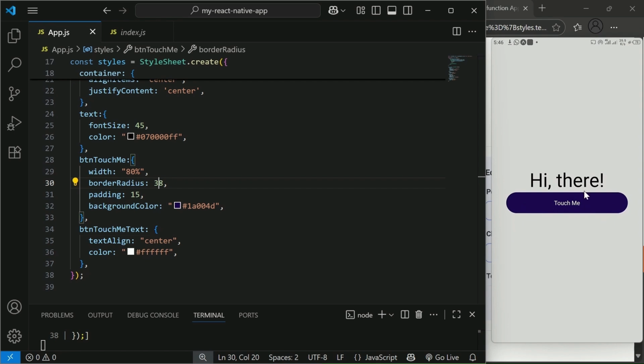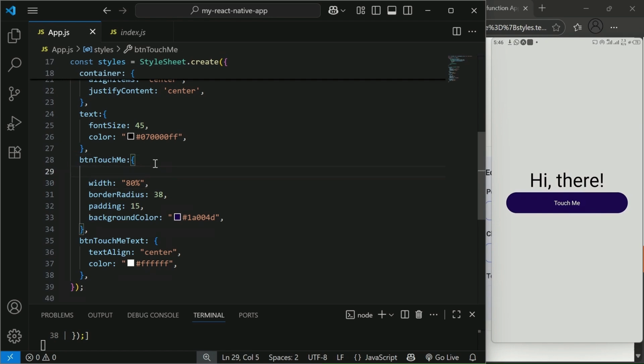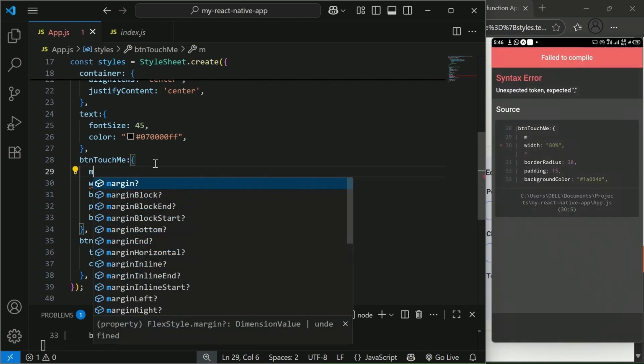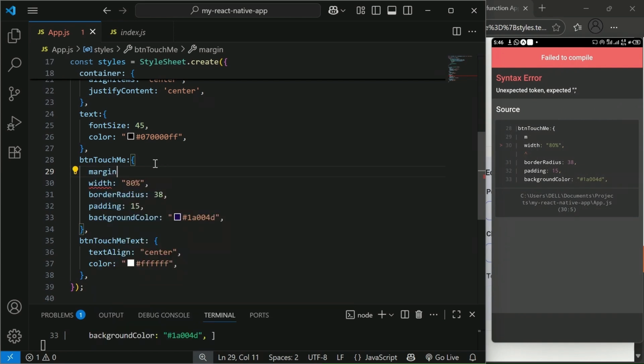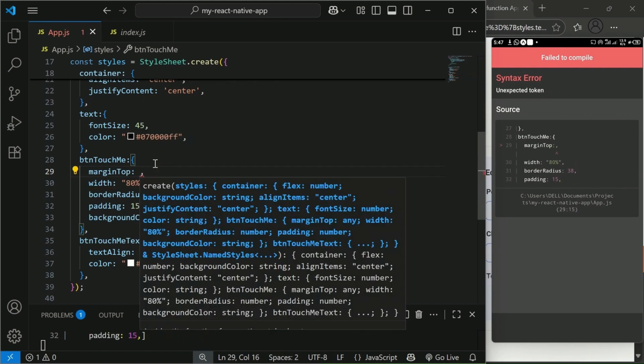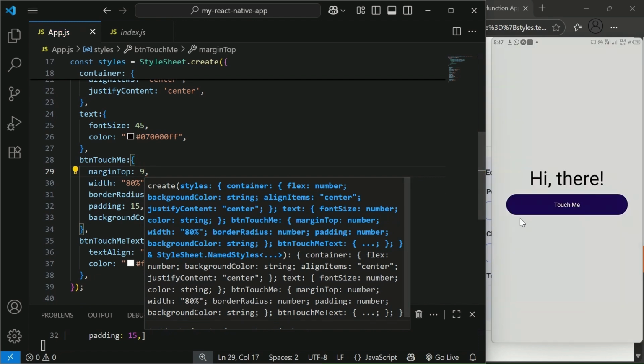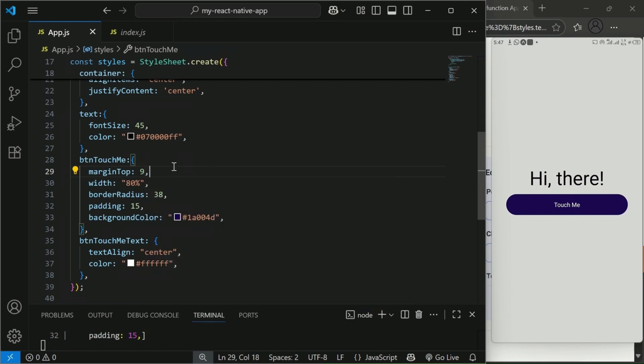Later we are going to likely change the background to have a gradient feel. Maybe we'll do that in the next video. But this is what you have. You can see that it's beginning to look cool. Then we're also going to add an event to it much later. Then we'll add the margin between the button and the text on top of it. So now say margin top 9. That will be the gap between the button and the text on top of it. If you give it 19, it goes down more.